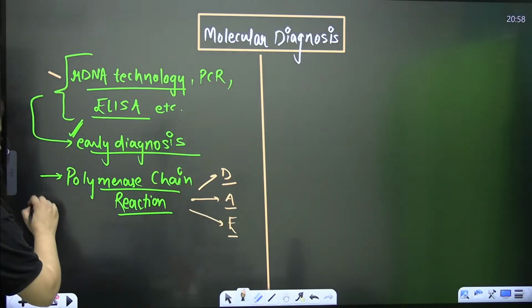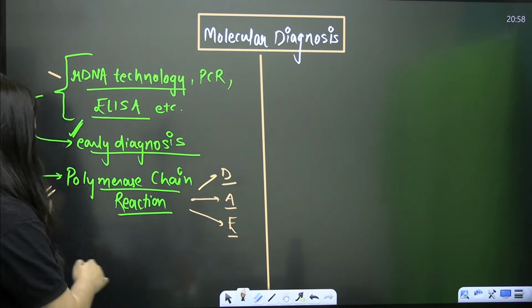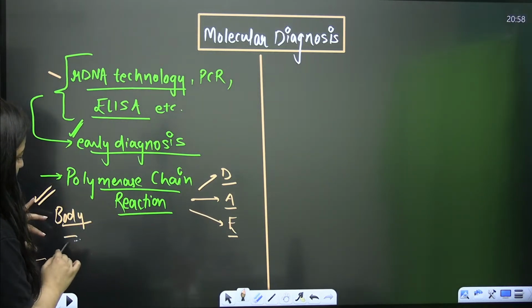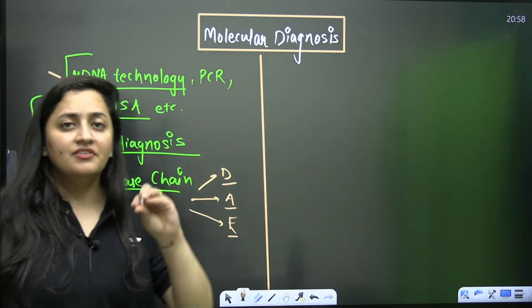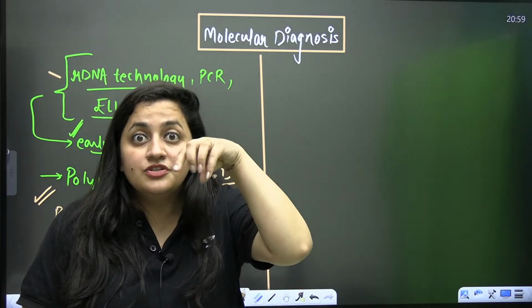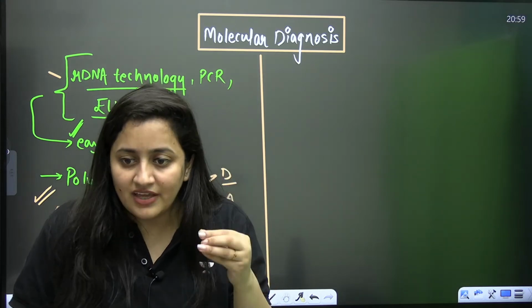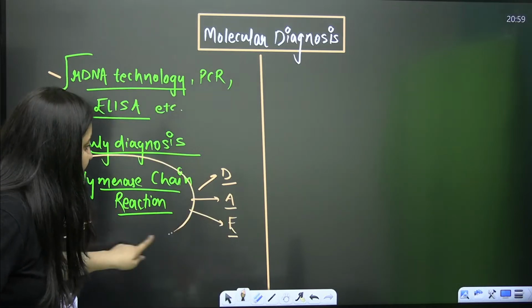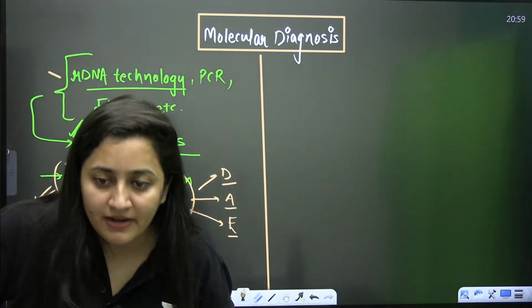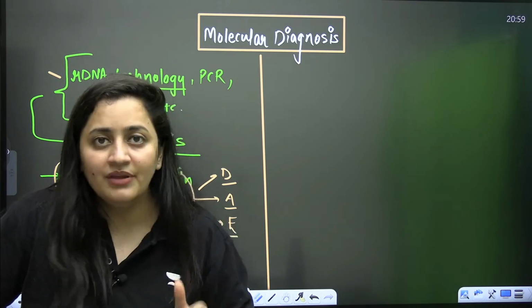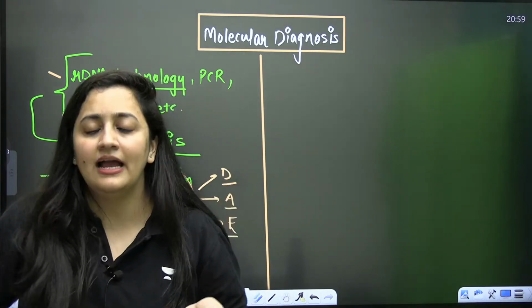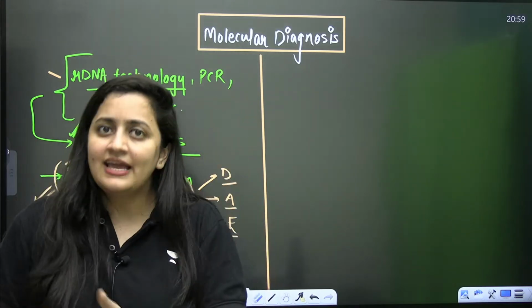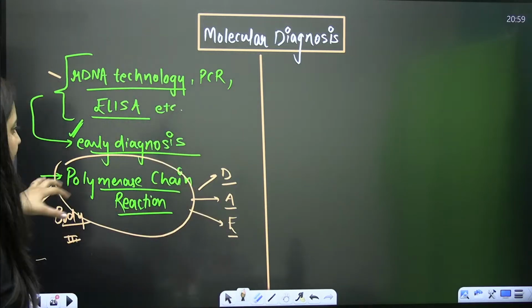Now if you are thinking how that PCR will help us, let's say in any of our body fluid there is a very less amount of that pathogen's DNA. By using PCR, that pathogen's DNA can be amplified. Yes, Kevin, that can be amplified. Obviously it can be amplified. So when it is amplified, it can be studied. So that's how the PCR is used.